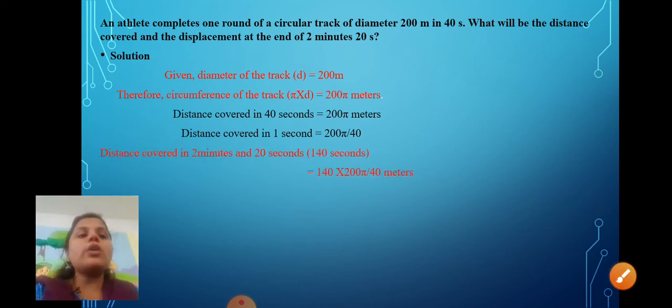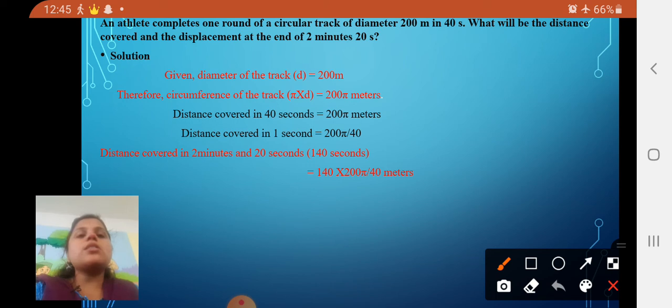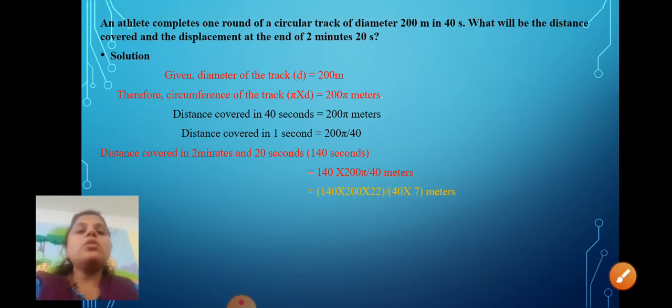Next, the distance covered in 2 minutes and 20 seconds, that is 140 seconds. So you have to do 140 into 200 pi by 40. Put in the values: pi is equal to 22 by 7, and 40, so the answer should be 2200 meters. Once again I am going to explain, don't get confused.